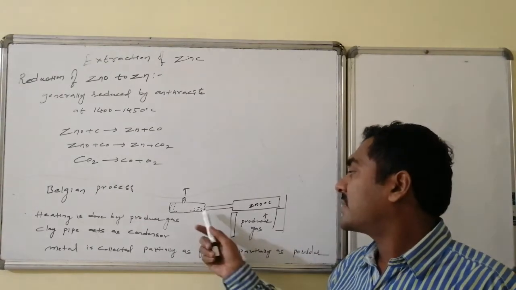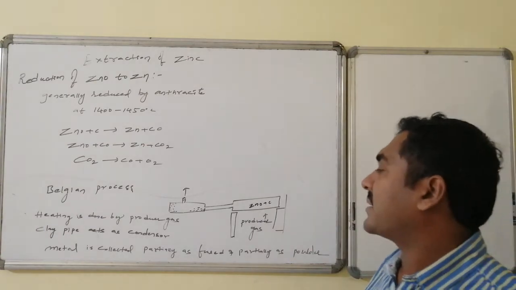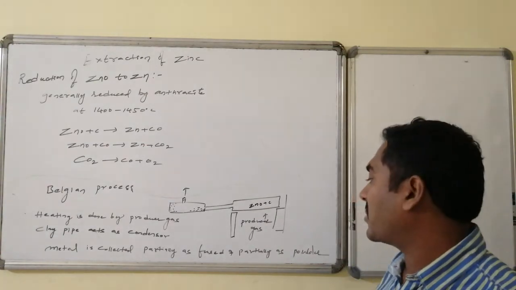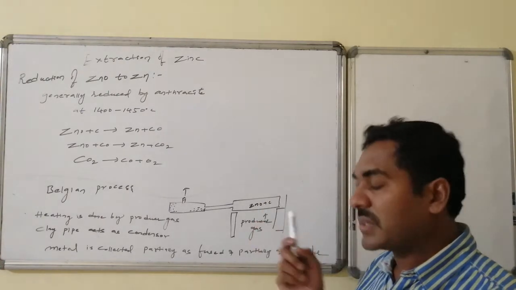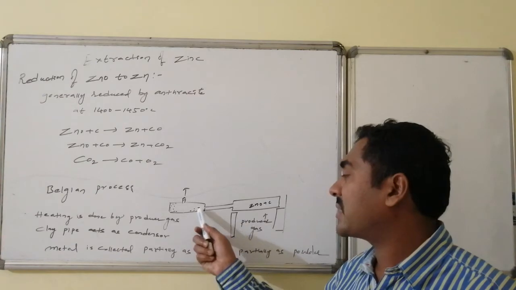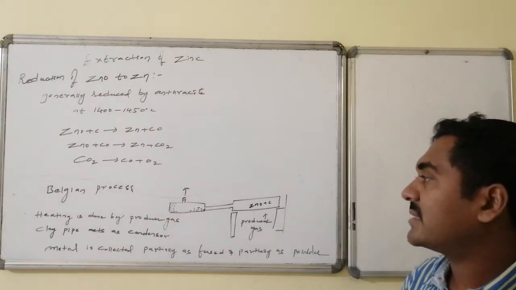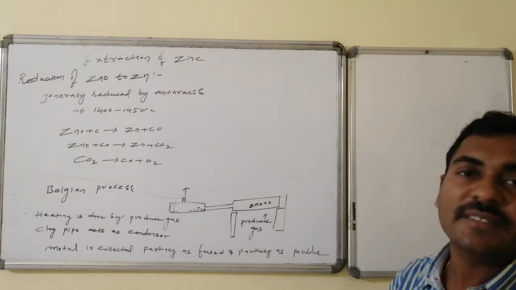retort. The carbon monoxide gas coming out of the splinter burns with a blue-edged flame, confirming the presence of carbon monoxide. Thus, after the completion of the process, the total zinc oxide is converted to zinc, partly in the molten state and some in the powdered state. Thus, by the reduction of zinc oxide, zinc is obtained.